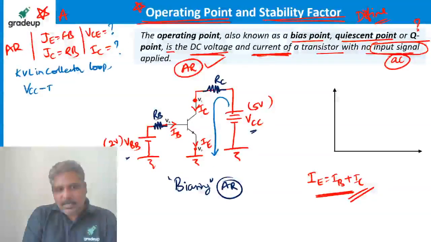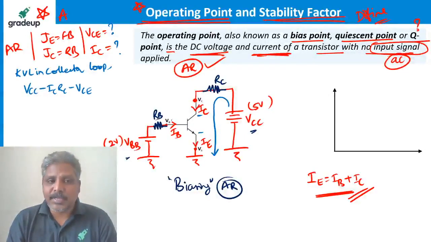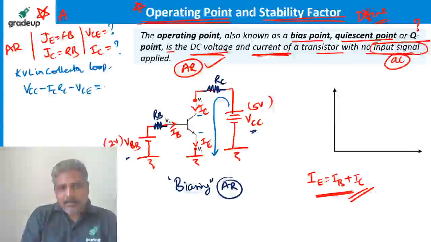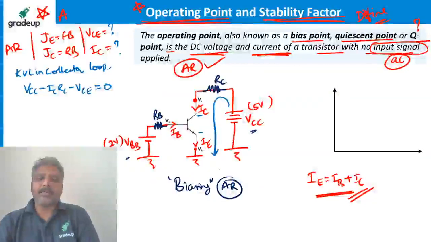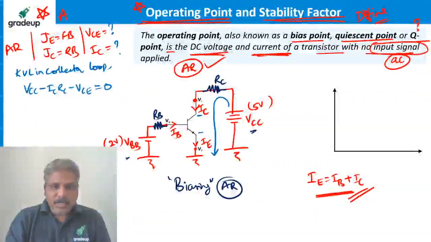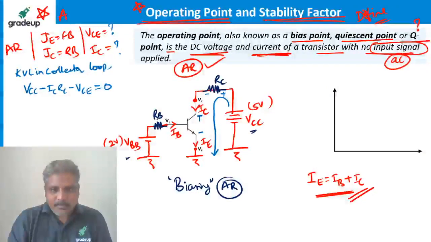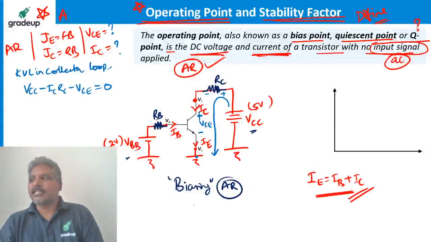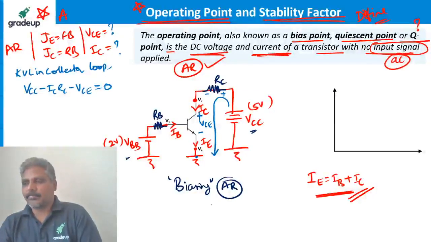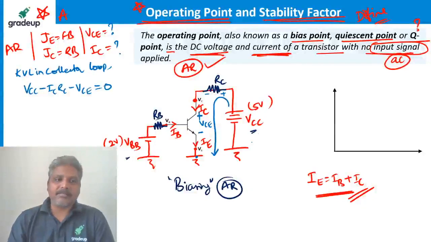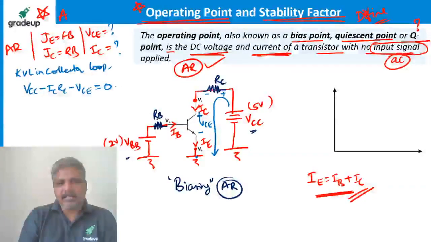VCC minus ICRC minus the voltage across this, VCE in a transistor, always the junction voltage should be considered, is equal to 0. This voltage minus the drop across this, minus the drop across this, which is nothing but VCE, must be equal to 0. The algebraic sum of voltages in a loop must be equal to 0. So I just applied the KVL. This is the basic equation.